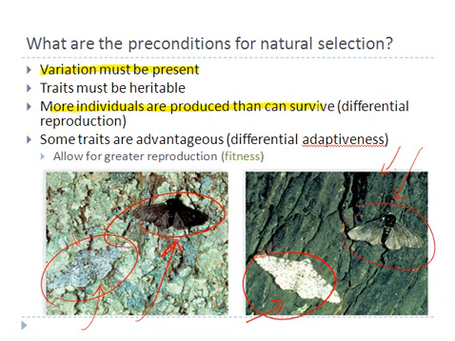Secondly, he also said that more individuals are produced than can survive, which explains why, for example, frogs will lay eggs, and there'll be dozens of eggs, and there'll be dozens of spores that are given out, but each egg or each spore given out from different organisms does not grow into a new individual or organism, and that's because only a few can survive because of the environmental conditions that are met for certain eggs.